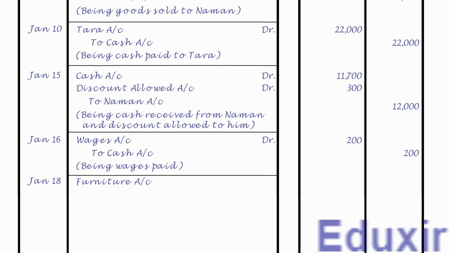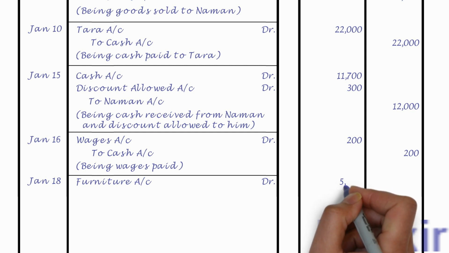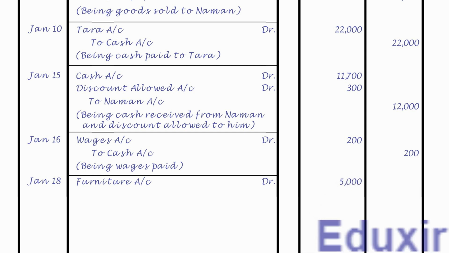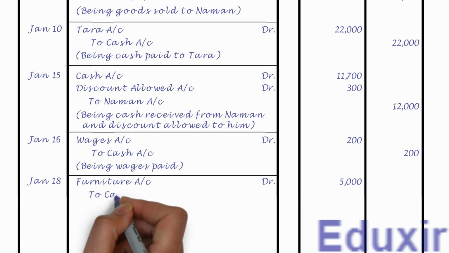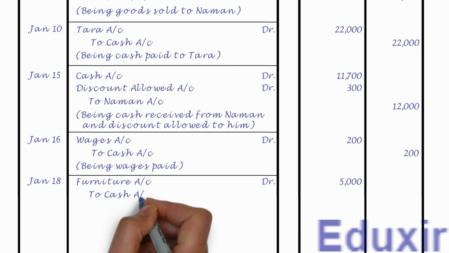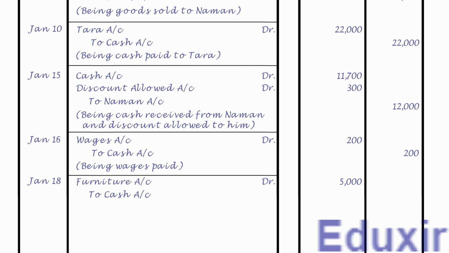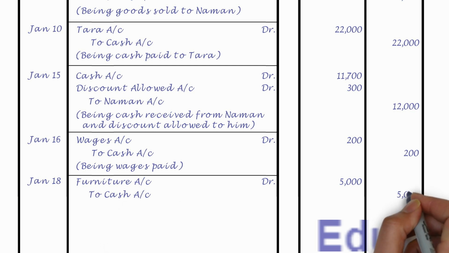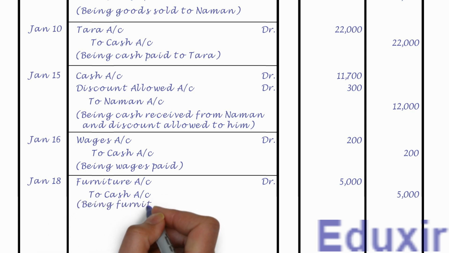Let us also record the text DR to indicate that this is a debit entry. Let us also record the debit amount of 5,000 rupees into the debit amount column. Leaving a margin, let us record the cash account as the credit entry. Let us also record the credit amount of 5,000 rupees into the credit amount column. Let us now record the narration or description of this transaction, that is, being furniture purchased for office use.